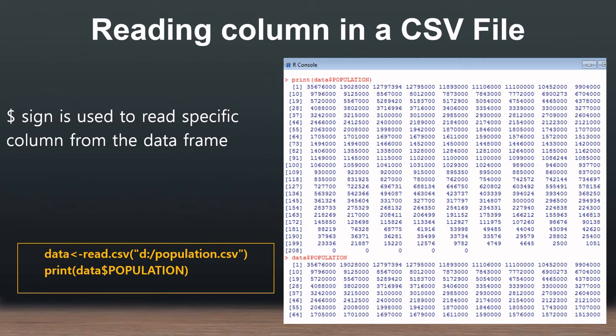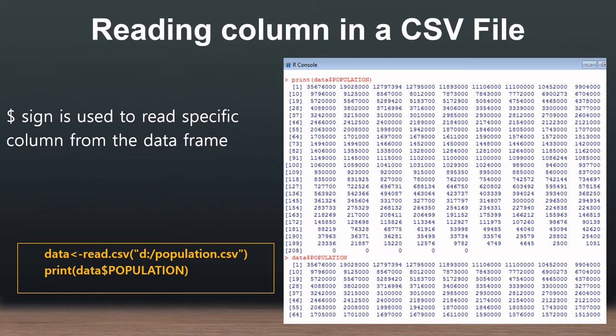The next is reading a particular column in a CSV file. So nothing special, you just have to use the $ sign before the column name. For example, the column names are country, then city ASCII and population. So I am trying to print the population column field here.